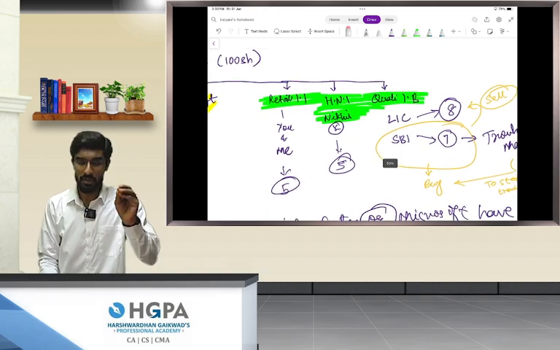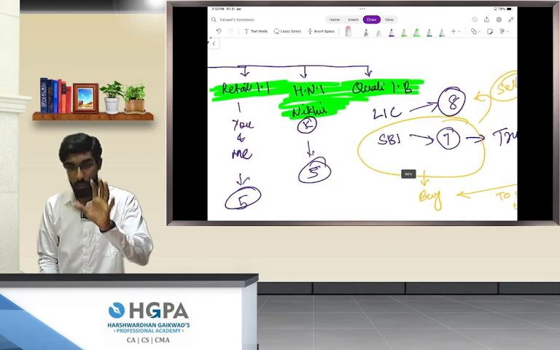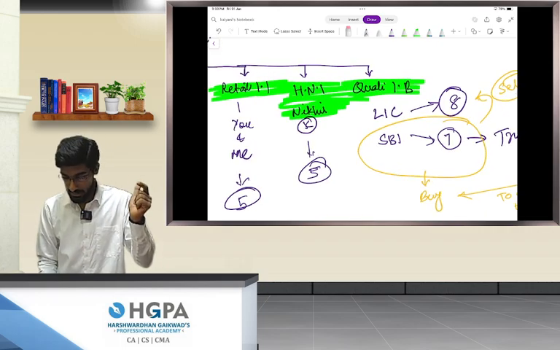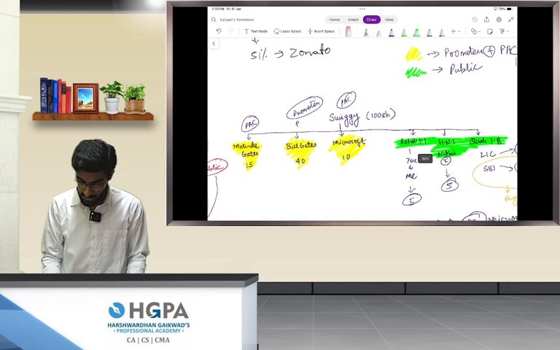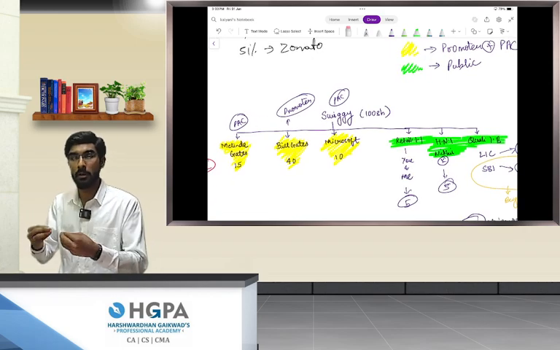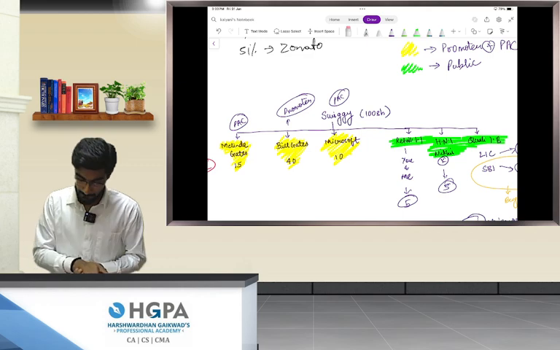Now retail individual investors own 5 shares. Nikhil Kamath owns 5 shares. Among qualified institutional buyers, LIC owns 8 shares and SBI owns 7 shares, totaling all their shares to 100. Promoter plus persons acting in concert hold 75% shares of the company.